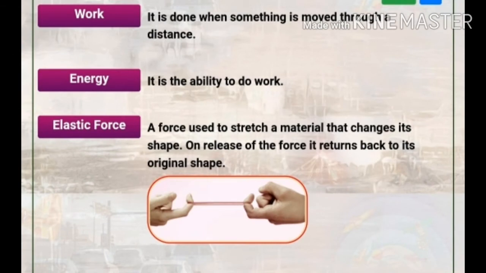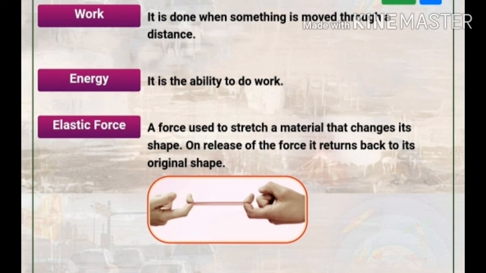Work. It is done when something is moved through a distance. When force is applied on any object and the object moves through some distance, then work is said to be done. Energy. It is the ability to do work. The ability to do work is called energy.